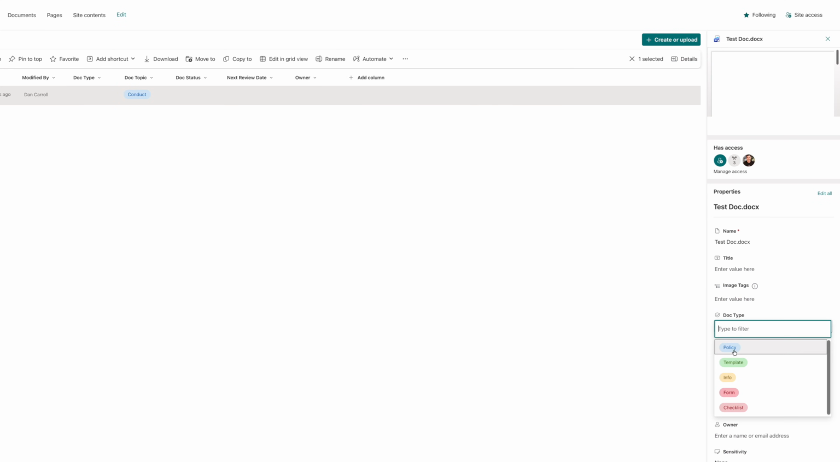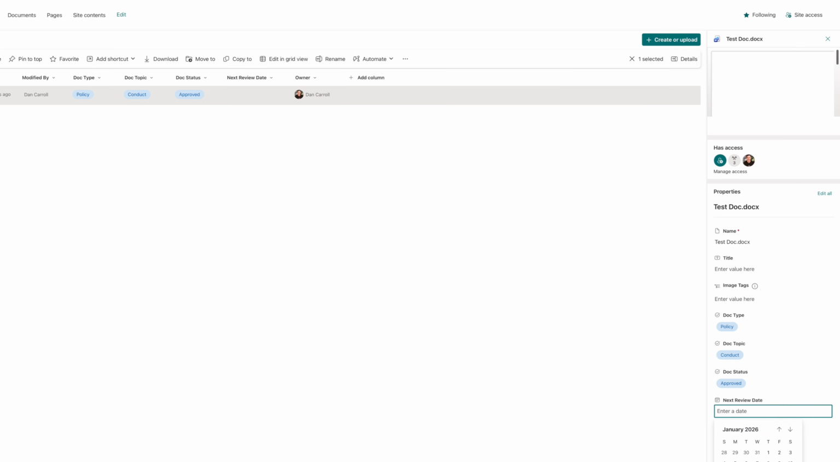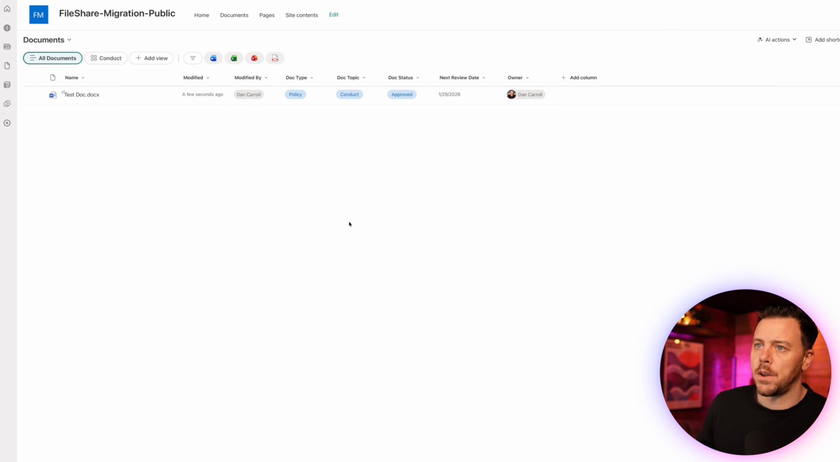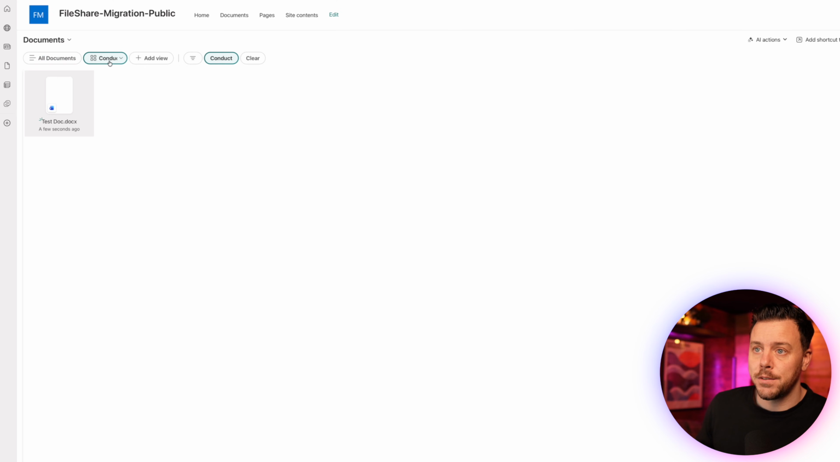And we'll say it is a policy. And we'll just fill in the rest of the metadata. So we are good to go. And then when we click on conduct itself, we see the document is in here. And now this doesn't look too great. So this is what we're going to fix.